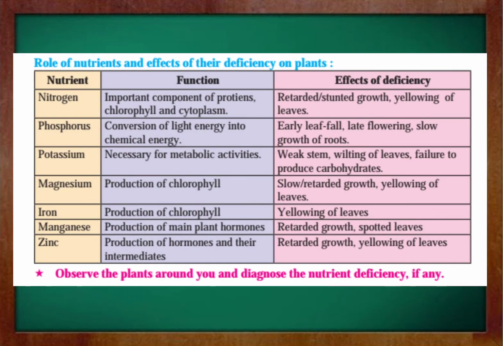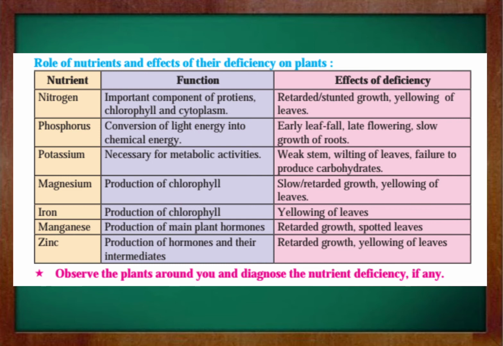Students, let us see the chart and study the role of nutrients and the effects of their deficiency on plants. In the chart, the first nutrient given is nitrogen. Its function is an important component of proteins, chlorophyll and cytoplasm. What are the effects of deficiency?